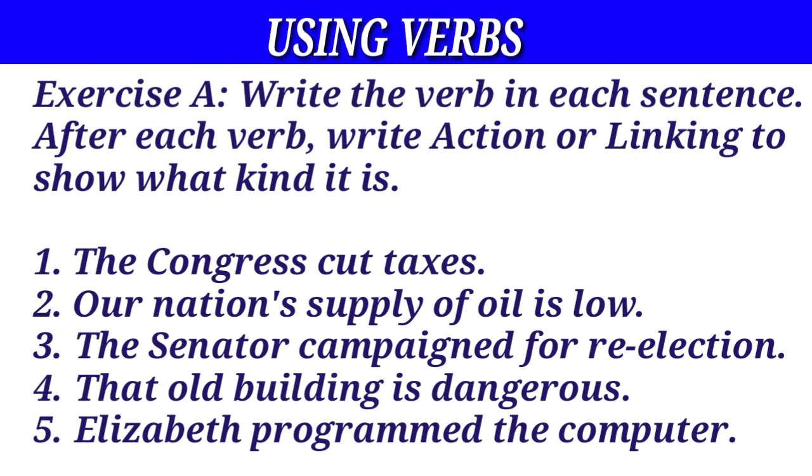Now let's try our hands on these exercises. Exercise A. Write the verb in each sentence. After each verb, write action or linking to show what kind it is. 1. The Congress cut taxes. 2. Our nation's supply of oil is low. 3. The senator campaigned for re-election. 4. That old building is dangerous. 5. Elizabeth programmed the computer.